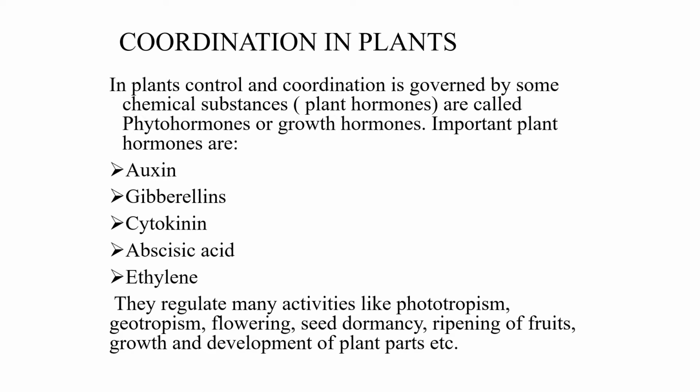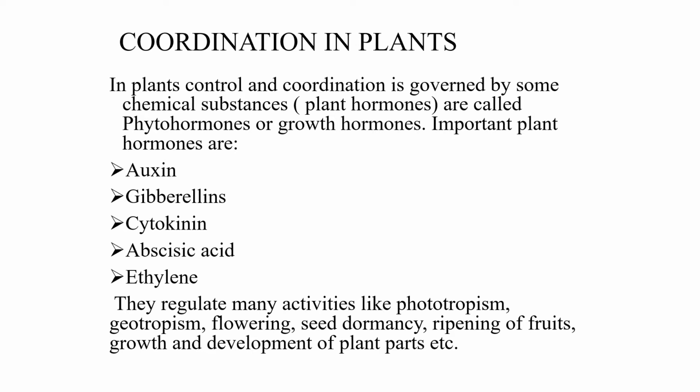These hormones are very helpful for the growth of the plant. They regulate many activities like phototropism, geotropism, flowering, seed dormancy, ripening of fruits, growth and development of plant parts, etc. I think you know phototropism. Tropism means movement, photo means light. So movement of plant towards the light. Geotropism means geo refers to geography or soil. So the movement of the plant towards soil. That is root part.